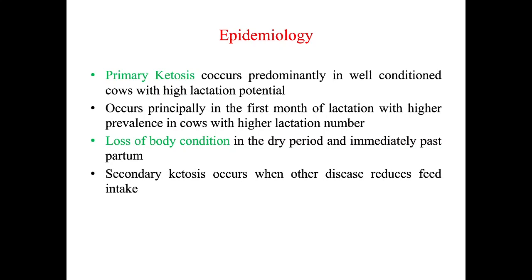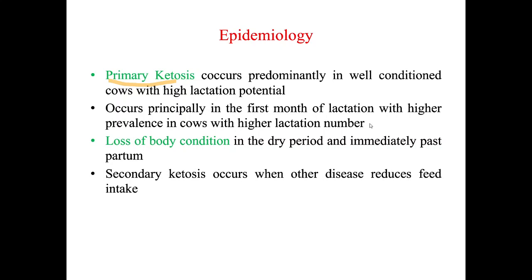It has a potential to give a lot of milk. The lactation potential is very high. What happens in that condition? There is a chance that that cow may develop the primary ketosis. This primary ketosis occurs principally in the first month of the lactation, with a higher prevalence in cows with a higher lactation number.